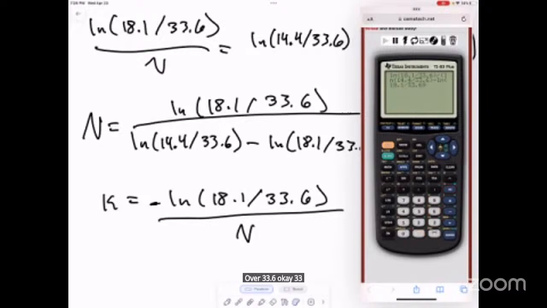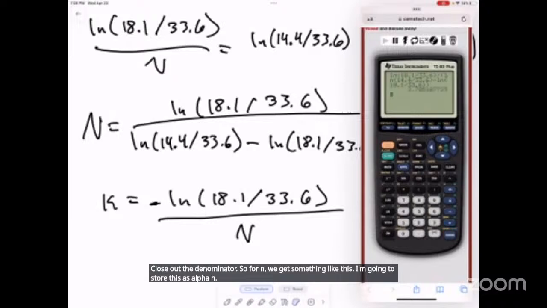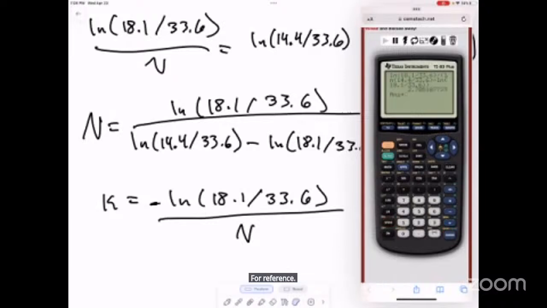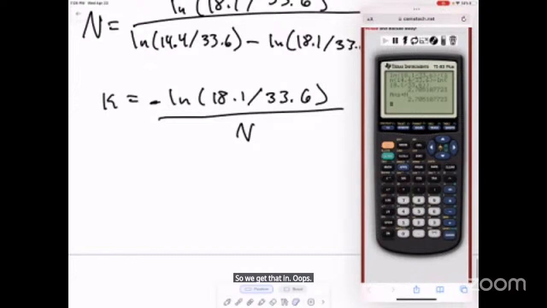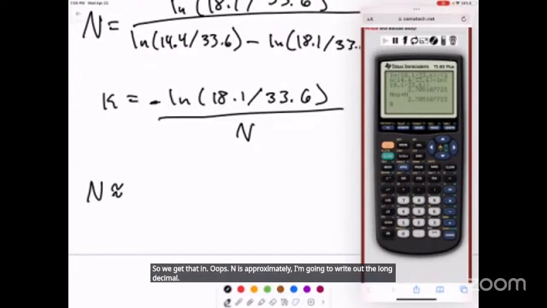33.6, that needs to go like this. Close off the denominator. So for n, we get something like this. I'm going to store this as alpha n for reference. Okay, so we get that n is approximately, I'm going to write out the long decimal, 2.705107723.